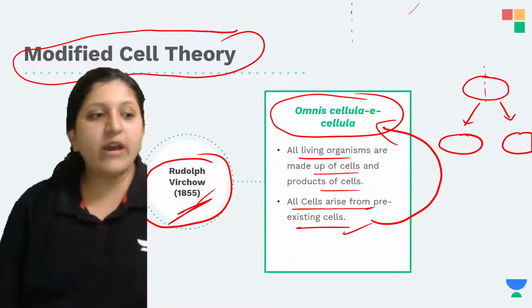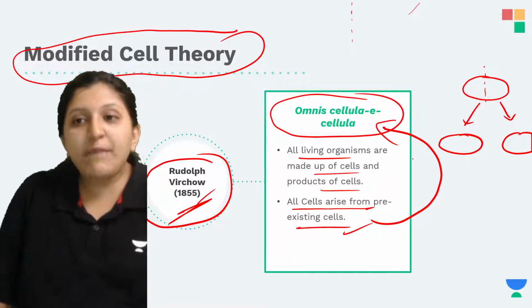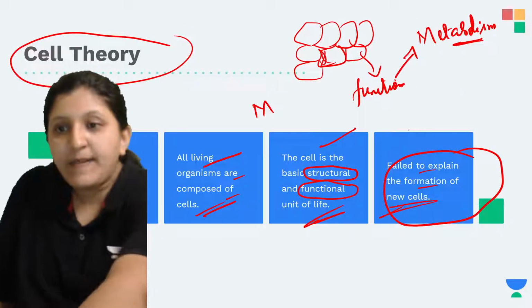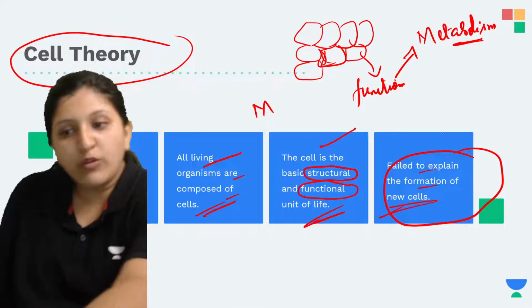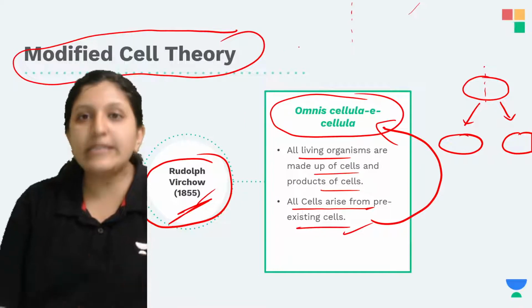So Rudolf Virchow mentioned how cells arise. Here you could see that these two scientists, Schleiden and Schwann, did not mention how new cell formation occurs, but Rudolf Virchow said it. He did a lot of research.